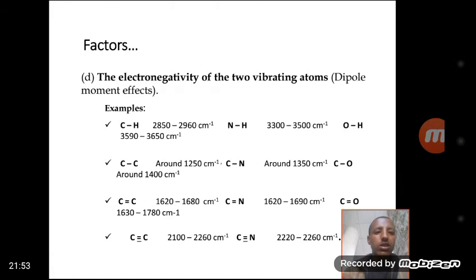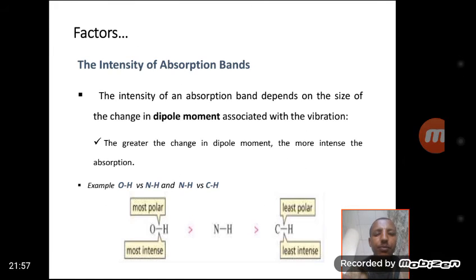When these two rules are satisfied, there is absorption of IR radiation. Next, factors that affect the intensity of absorption bands, whether a strong, medium or weak absorption band: there are different factors that affect this phenomenon.